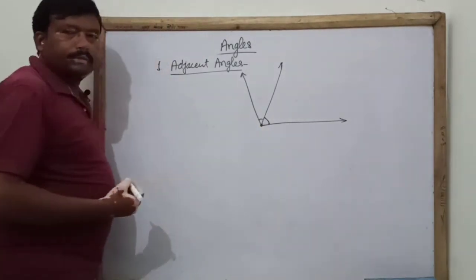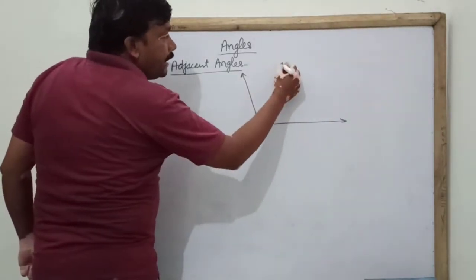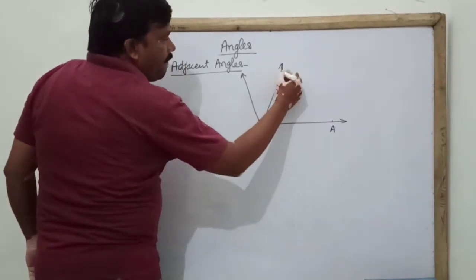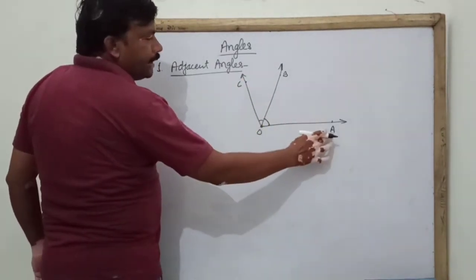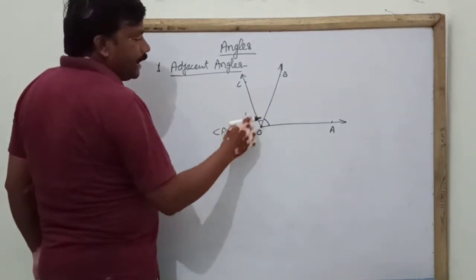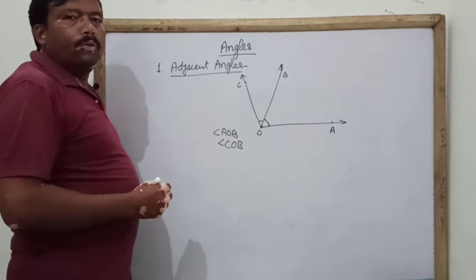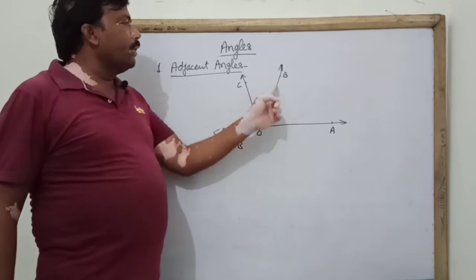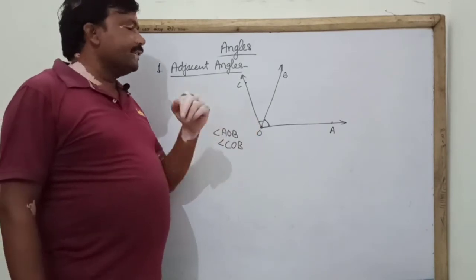Their vertex is common and one arm is also common. If we denote it A, O, B and C, then this angle is angle AOB, and this angle is angle COB. Arm OB is common and the non-common arms are on opposite sides of the common arm. So these angles are called adjacent angles.